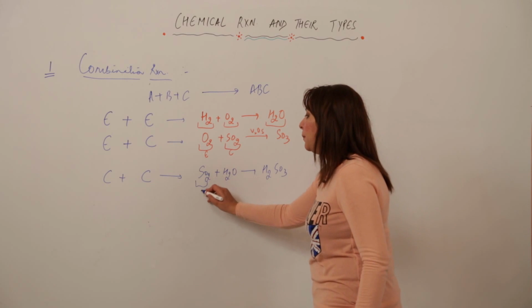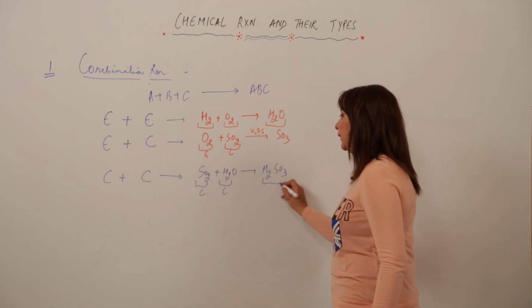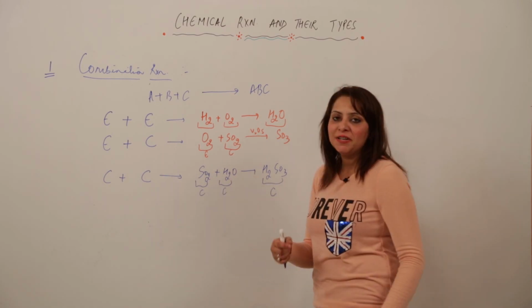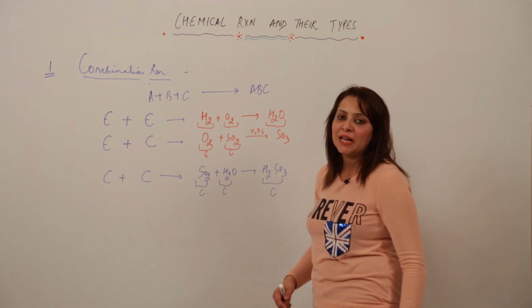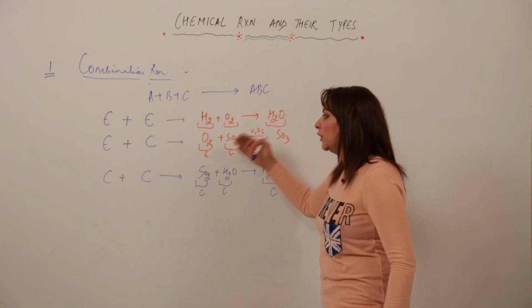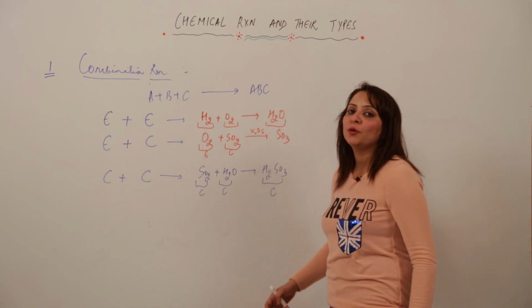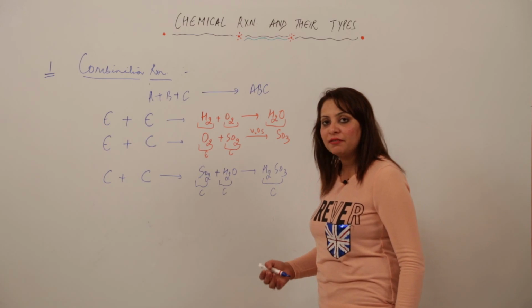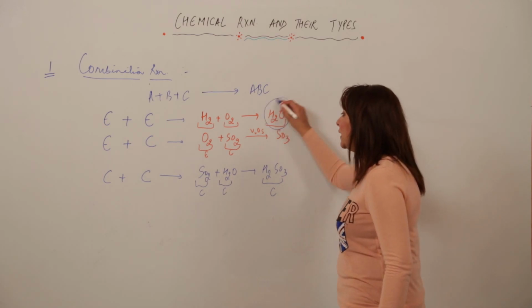So see, it is a compound, and even this is a compound, and even this is a compound, because when the elements combine, they will definitely form a single substance. Whether in this case or this case or this case, whenever two or more elements react, they form a compound with a definite ratio of mass and volume. So all these are compounds.